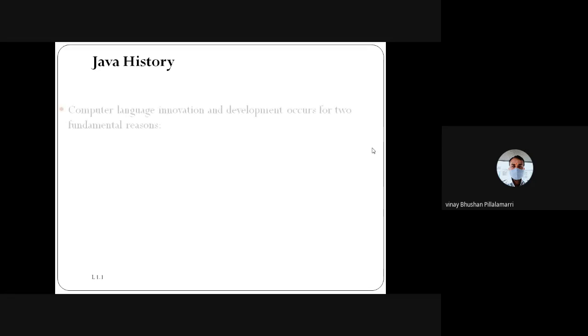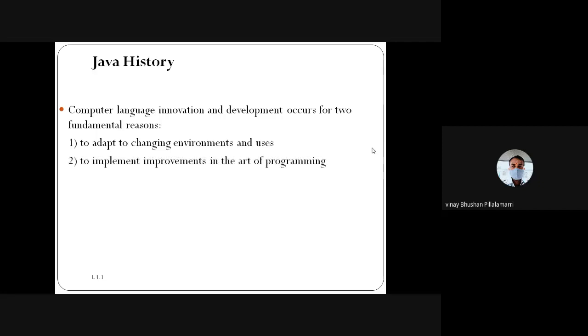Java history started from the ancient days of computer languages. Their innovations and developments have two fundamental reasons: the changing environment, based on our usages, memory concerns, and the type of data we take for input, and mainly focusing on how the result we get by removing complexity in future improvements.